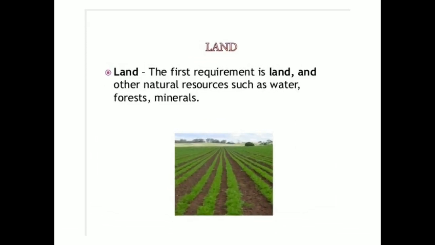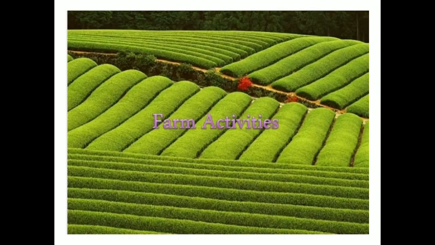First, let us see about land. Land is the first requirement, and other natural resources such as water, forest, and minerals are also included in this natural resource. See the farm activities here.